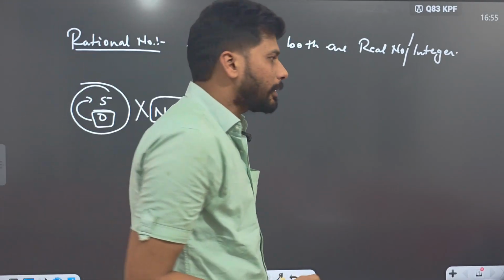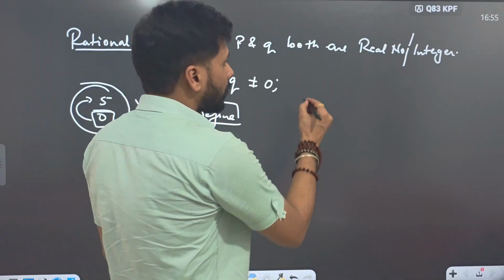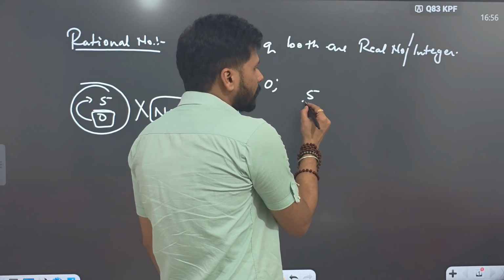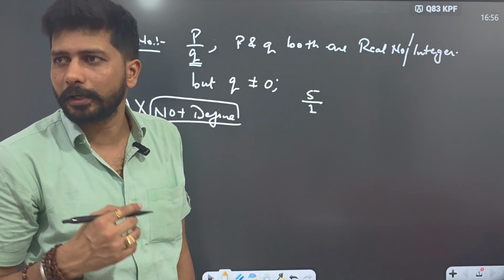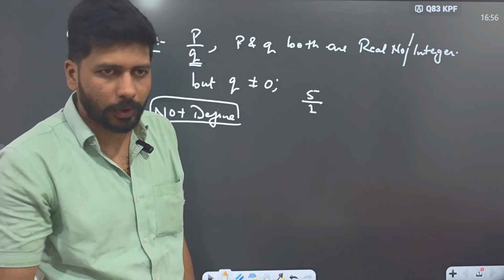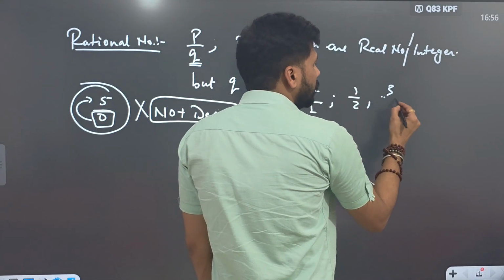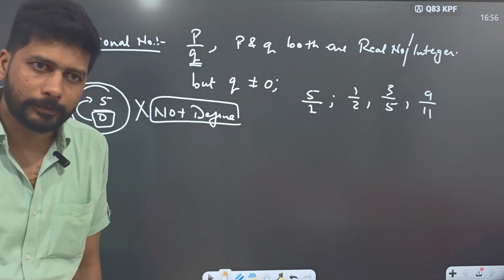So, what are rational numbers? Rational numbers are those numbers which are represented as p upon q. Suppose I'm writing 5. 5 is a rational number. How? Because nothing is there in the denominator, which means 1 is there. 5 by 1. What is the value of p here? 5. What is the value of q here? 1. 1 by 2, rational. 3 by 5, rational. 9 by 11, rational. These all are rational numbers.